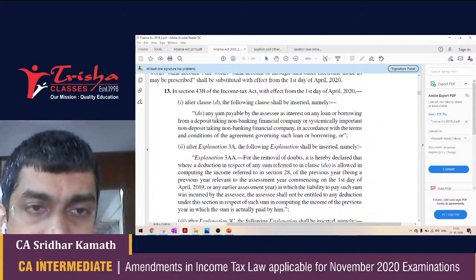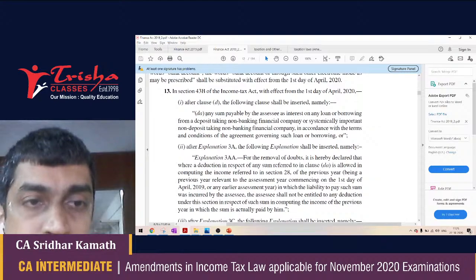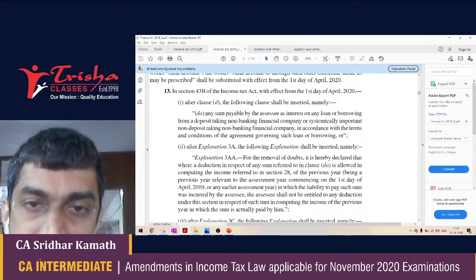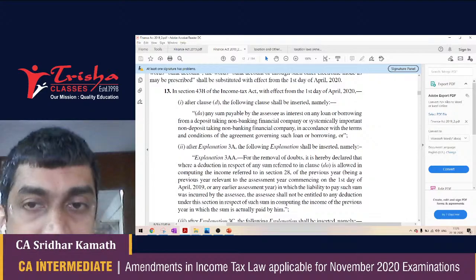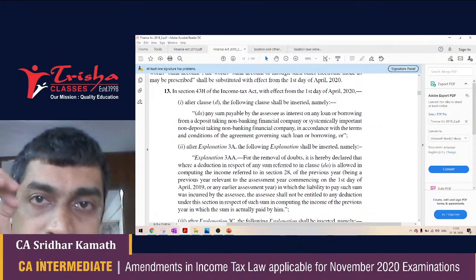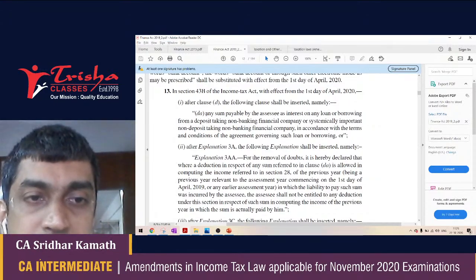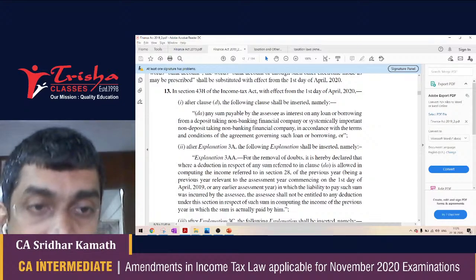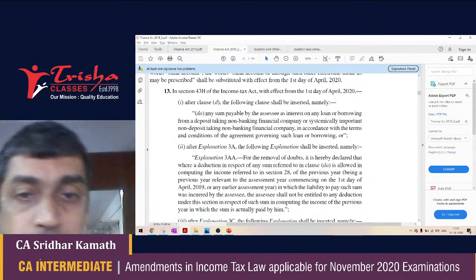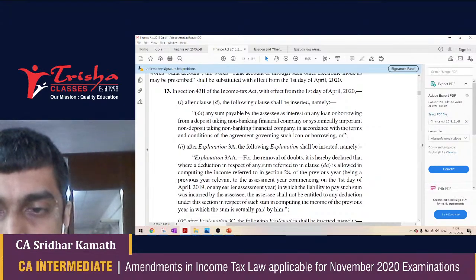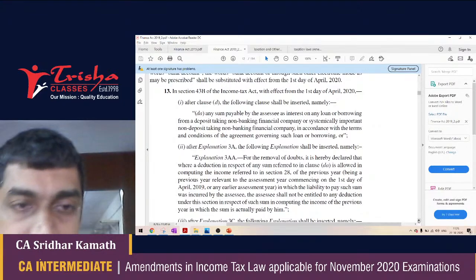Any sum payable by the SSE as interest on any loan or borrowing from a deposit taking NBFC, non-banking financial company, or systemically important non-deposit taking non-banking financial company in accordance with the terms and conditions of the agreement governing such loan or borrowing. So in case the loan is taken from a bank, 43B was applicable. Now, even if the loan is taken from a deposit taking non-banking finance company, or from a systemically important non-deposit taking non-banking finance company, then also 43B is applicable. May not be that relevant, but I somehow thought it fit to mention here. That was 43B for you.